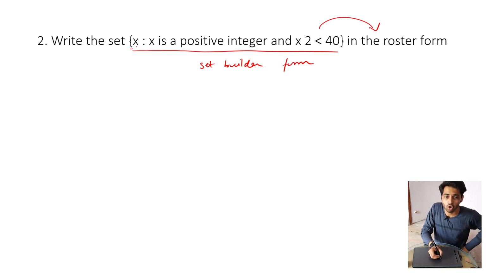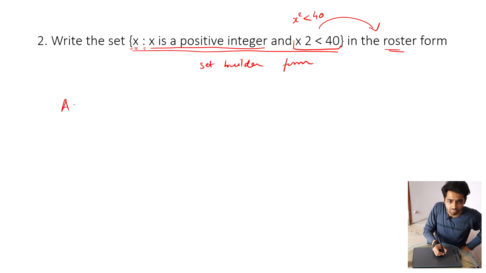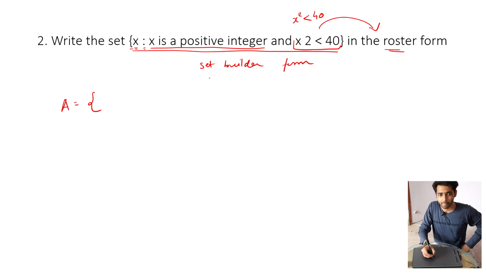They are saying the set of all x such that x is a positive integer. Now we know it can be 1, 2, 3, 4, 5, 6, 7, 8, 9, 10 and so on and so forth. And they have given a condition that x square is less than 40. And we have to write this in roster form. Let's say I will use A to represent this collection. And as they are saying that x is a positive integer, it can be 1, 2, 3, 4, so on and so forth. But they have given another condition that x square must be less than 40.